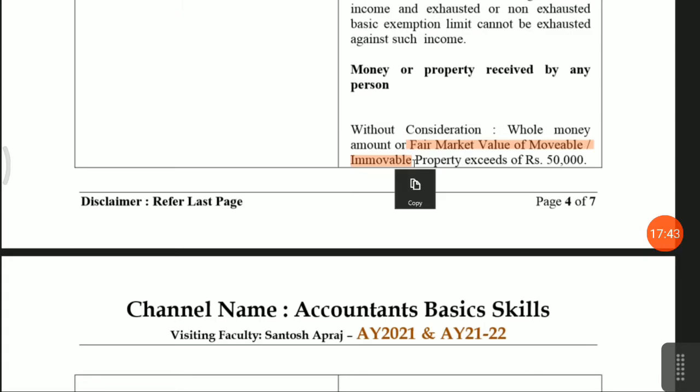If the amount paid without consideration exceeds 50,000, then it will be taxable in the hands of the assessee. And the fair market value of movable or immovable property. Movable means you can transfer it from one area to another, and immovable means fixed, for example a flat. If the property value exceeds 50,000, then it will be taxable in the hands of the assessee.